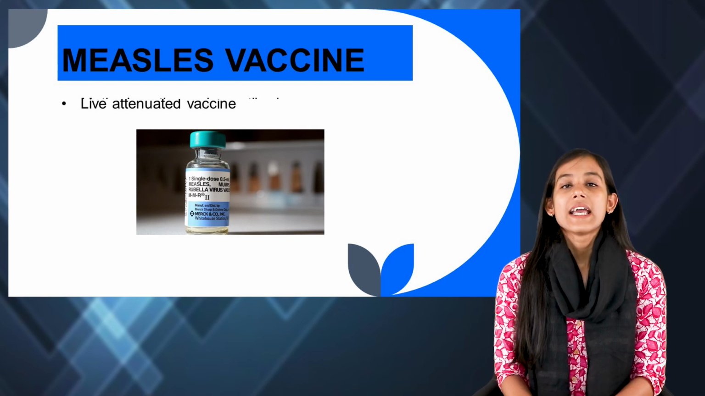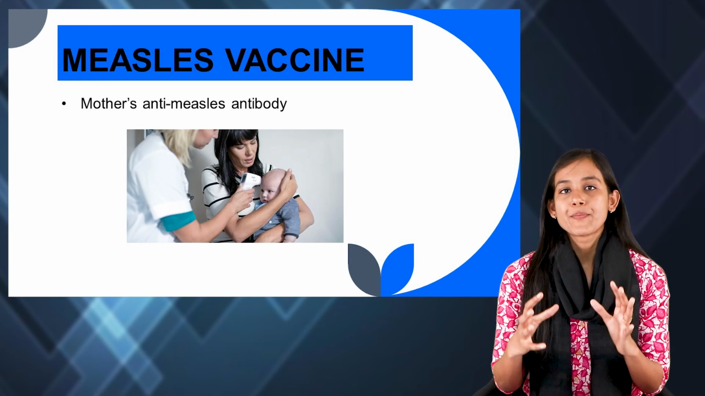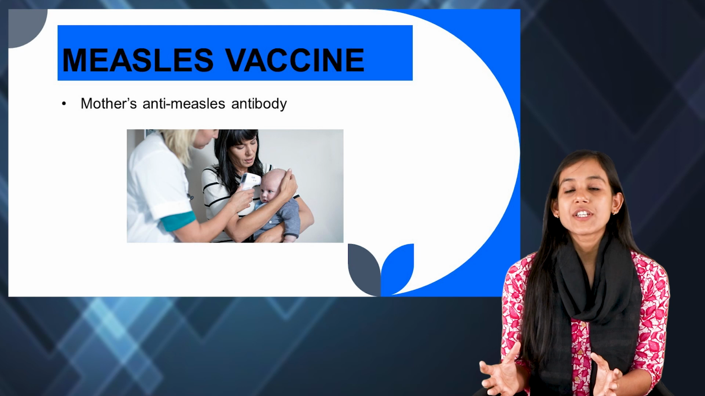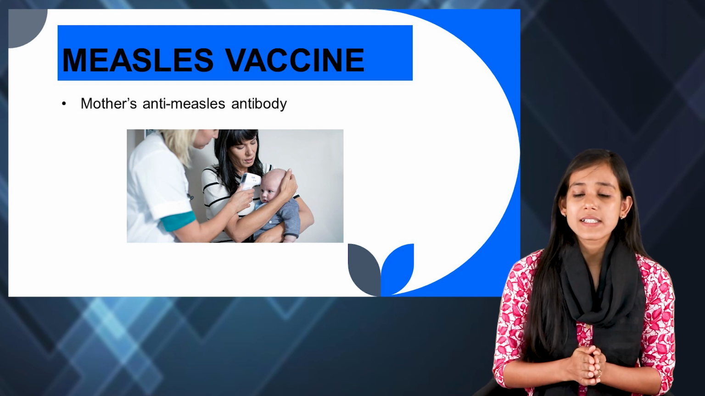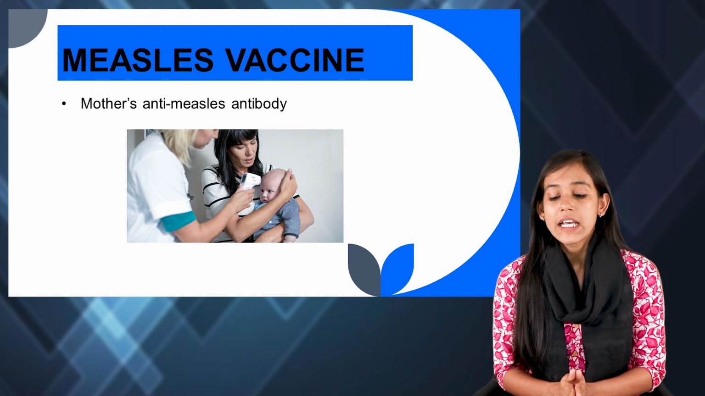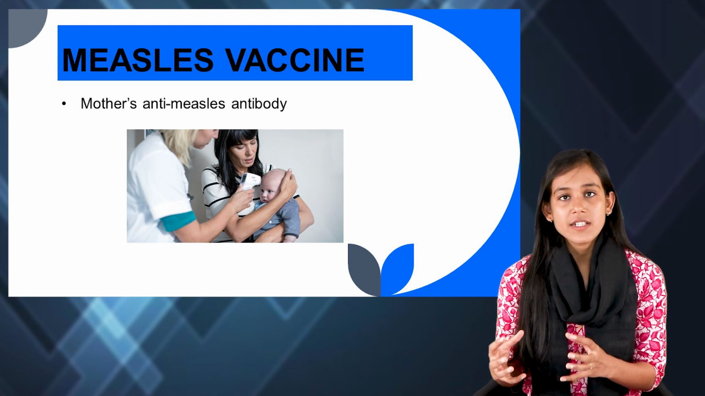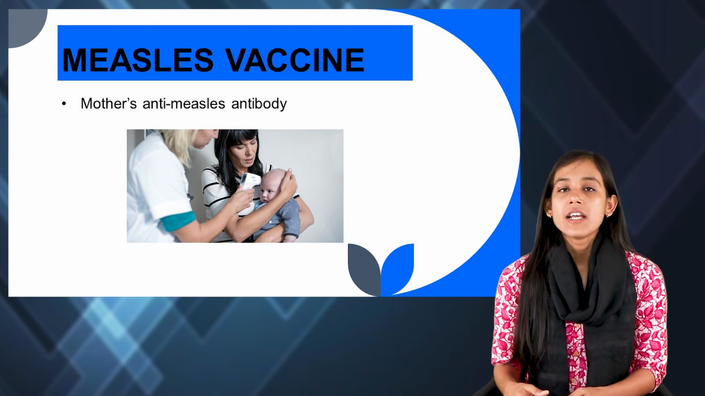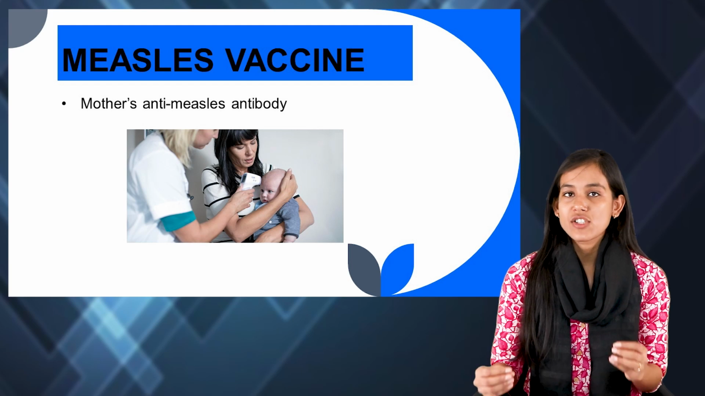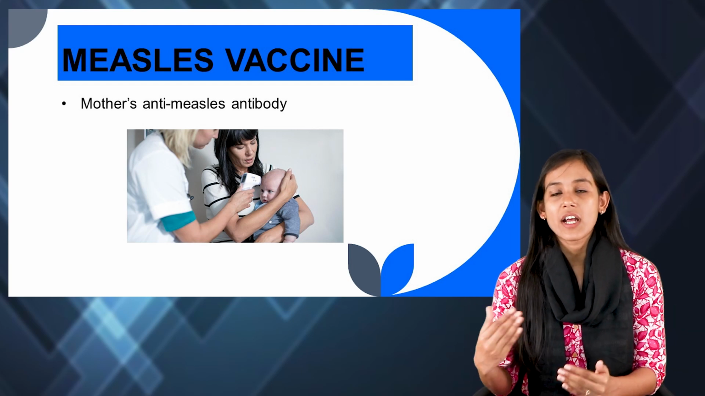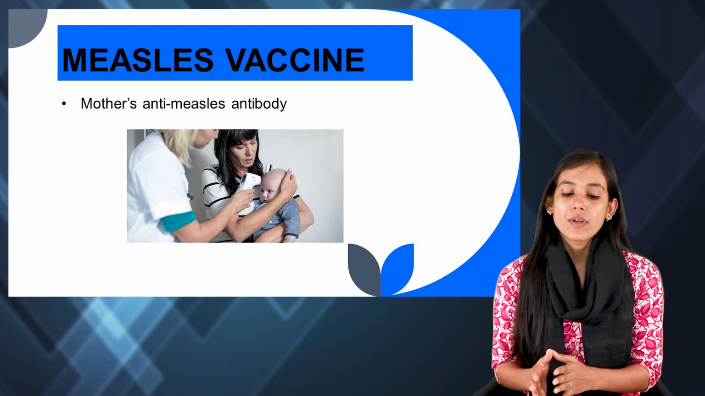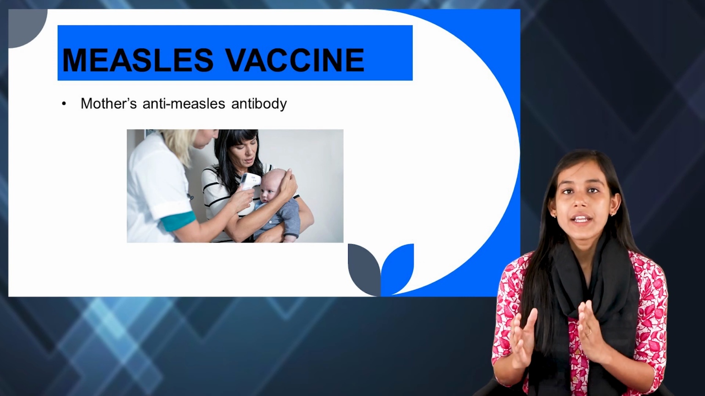And the child can also get this immunity from the mother. So if the mother has anti-measles antibodies, the fetus can receive them from the mother. This immunity can transfer across the placenta. So this lasts about 9 months. So this was about how we are preventing it before the occurrence, the vaccines that we give.